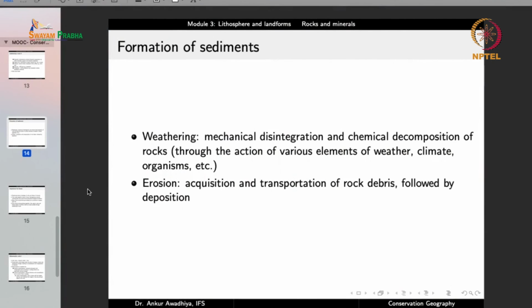Now, the formation of these sediments occurs in two ways. We have weathering, which is the mechanical disintegration and chemical decomposition of rocks through the action of various elements of weather, climate, organisms, and so on. And also there is erosion, which is the acquisition and transportation of rock debris followed by its deposition. Now, in the formation of sediments, what happens is that the existing rocks on the planet undergo a disintegration process.